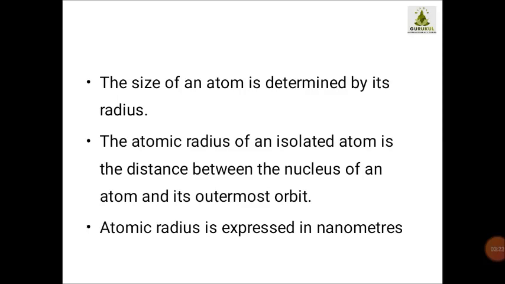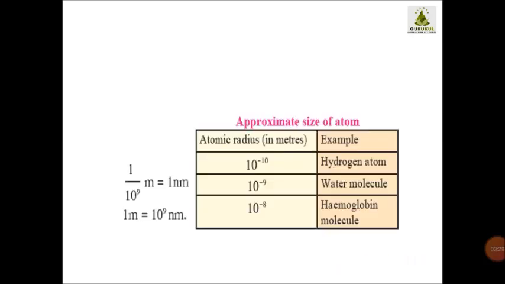Now atomic radius is expressed in certain units, and those units are known as nanometers. Now if you look at this table, here we have given certain conversions. How do we convert nanometers into meters? Children, we are in 9th standard and proceeding towards next year's board exam, so you have to keep these conversion factors in mind properly. Here 1 upon 10 raised to 9 meter is equal to 1 nanometer. It means 1 meter is equal to 10 raised to 9 nanometers.